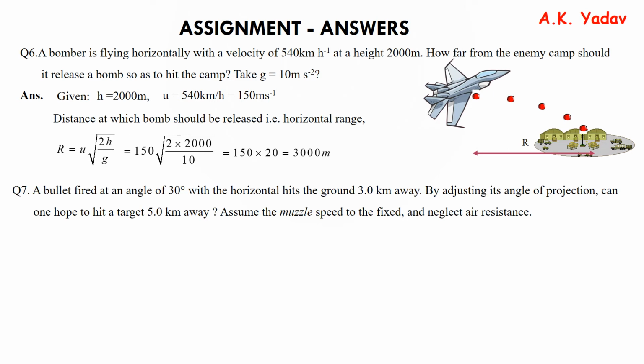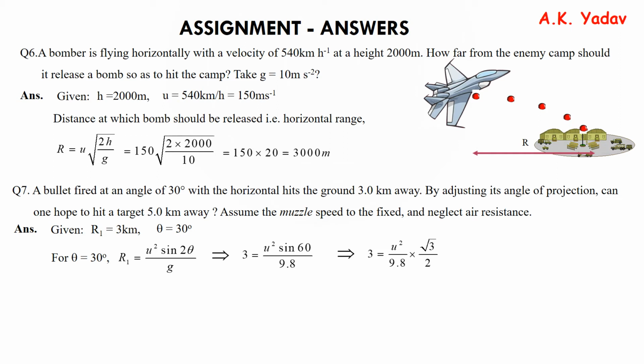Question number 7. A bullet fired at an angle of 30 degree with the horizontal hits the ground 3 km away. By adjusting its angle of projection, can one hope to hit a target 5 km away? Assume the muzzle speed to be fixed and neglect air resistance. So what is given? R1 is 3 km, theta is 30 degree. So for 30 degree, R1 is equal to u square sine 2 theta upon g. We put all the values, and what we get? u square is equal to 19.6 root 3.